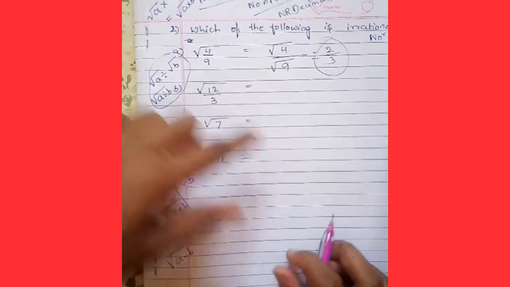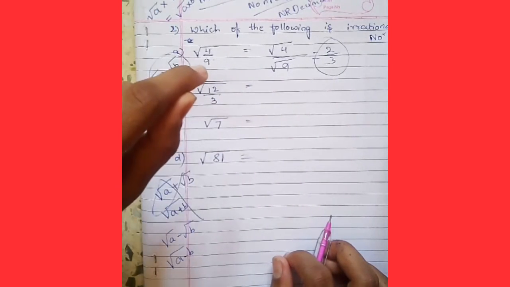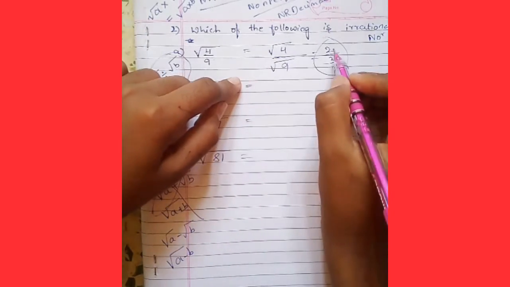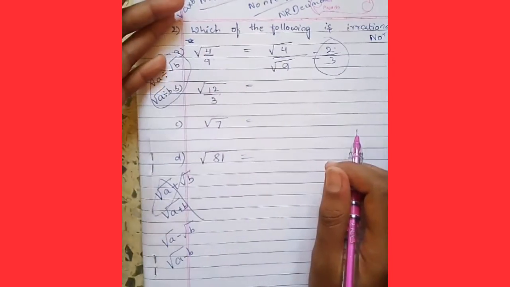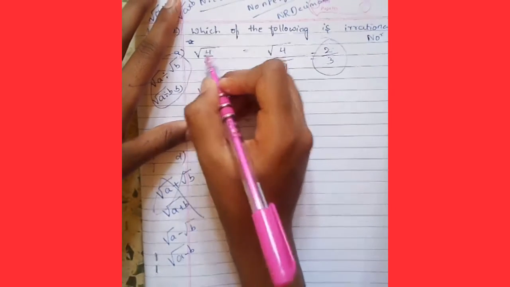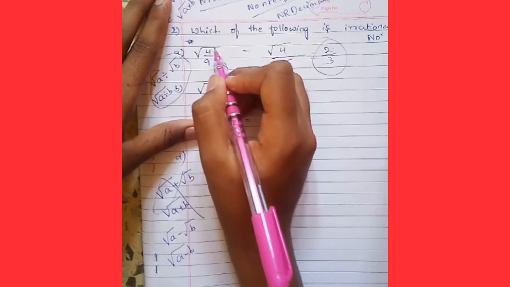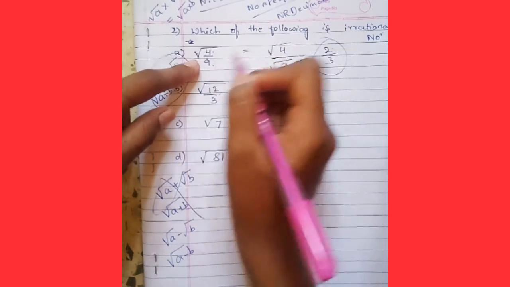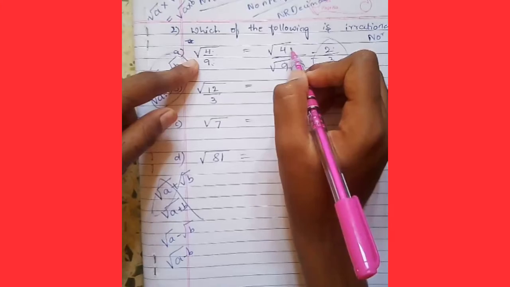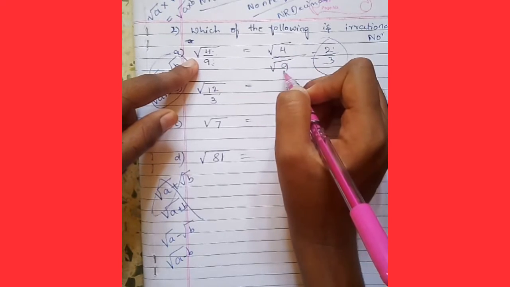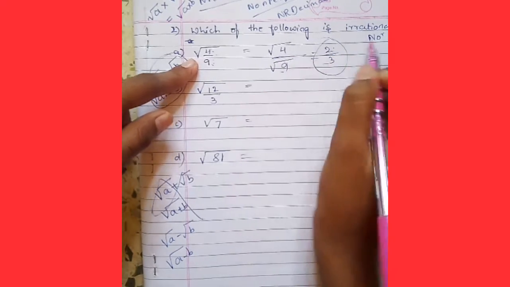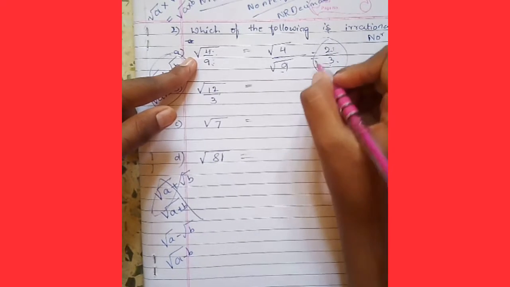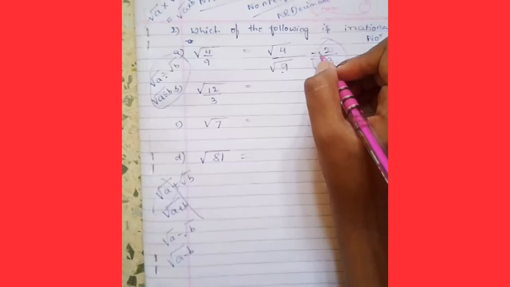Is this an irrational number? No. Why? Because this is a rational number, because this is in the form of p by q. If we solve square root of 4 by 9, we convert it into square root 4 divided by square root 9. So we'll get the answer 2 by 3, which is 2 by 3.